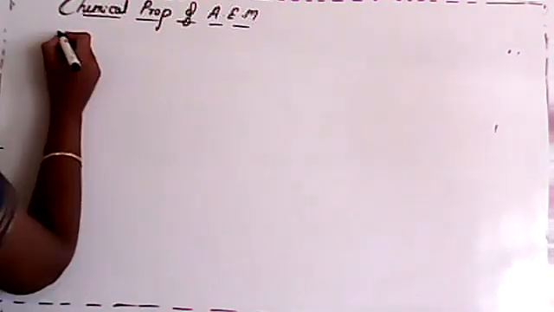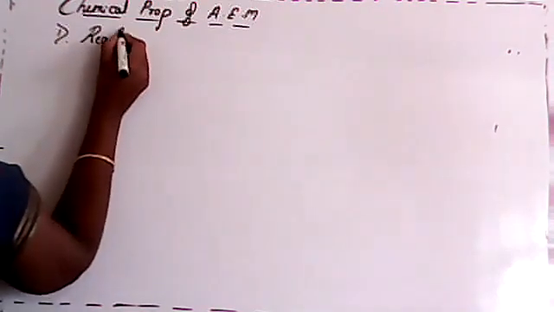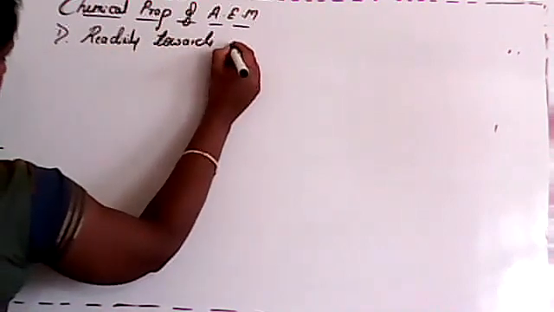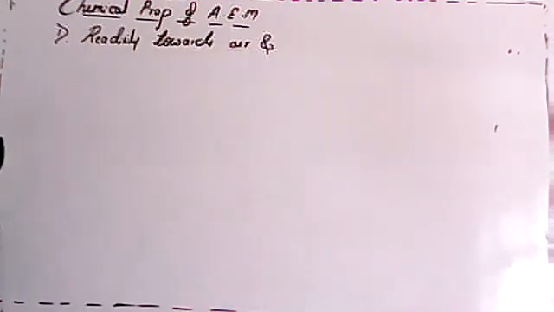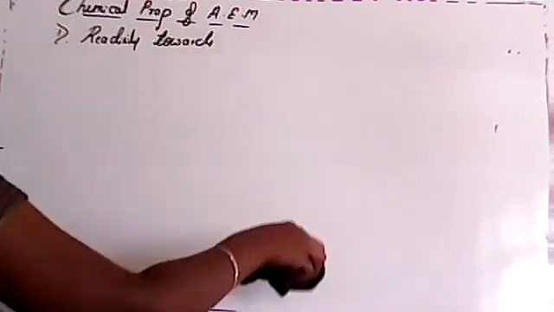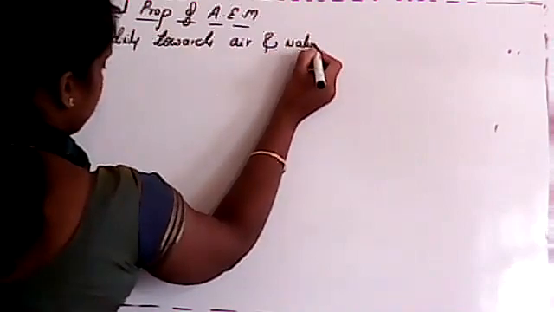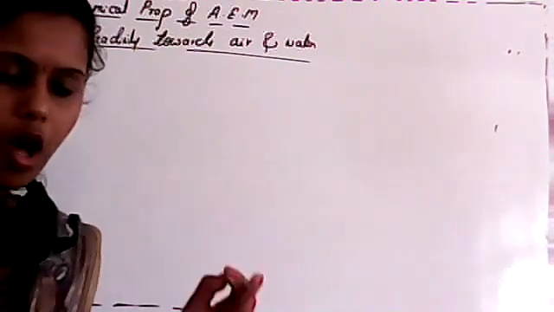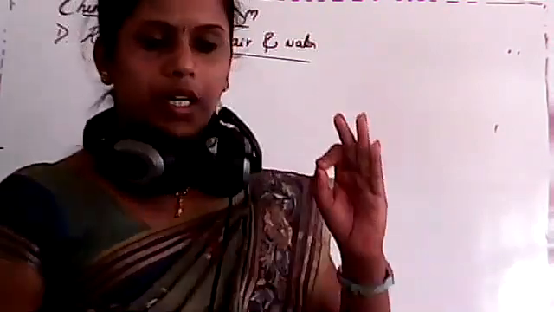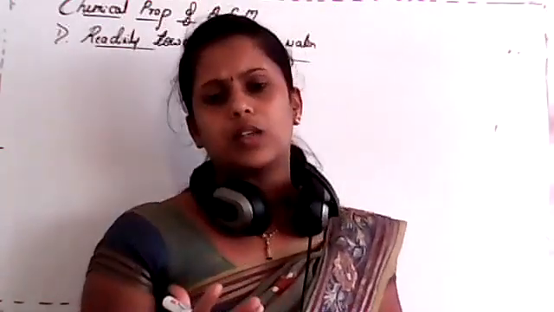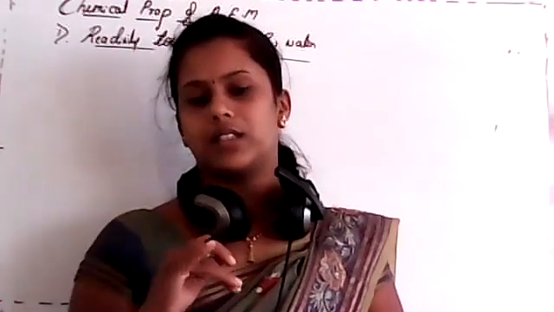See, students, the first one is reactivity towards air and water. Here we are studying the reactivity of these metals with air and water. Now you have to remember one thing: whenever you consider alkali metals, for example lithium, sodium, potassium, rubidium, cesium, they readily react with oxygen or moisture and form metal hydroxide, isn't it?